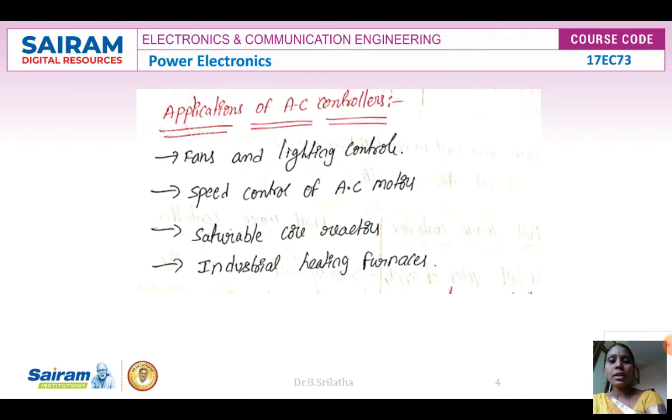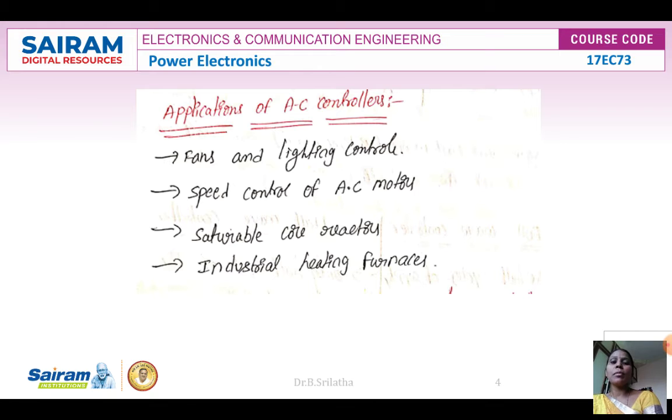Now we can see what the applications of AC voltage controllers are, where we can use these AC to variable AC devices. The first example is AC to variable AC: which type of devices need a variable AC voltage? That is, where we need regulation. For example, our home appliance, the fan. For a fan we need a regulator, right? Yes, correct. We can control the fan, so whatever speed we want we can keep it.